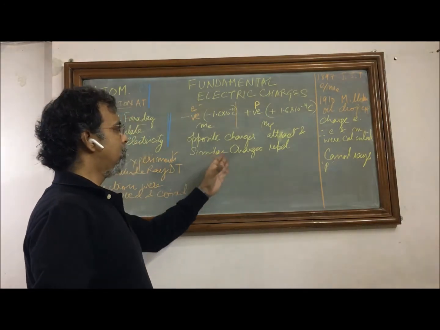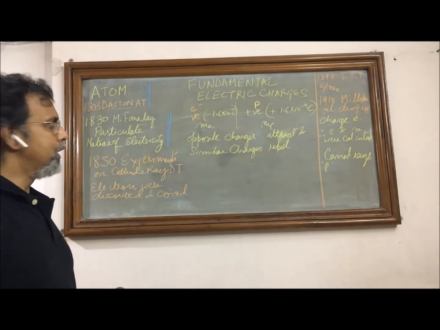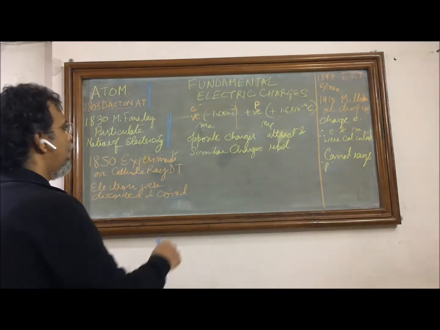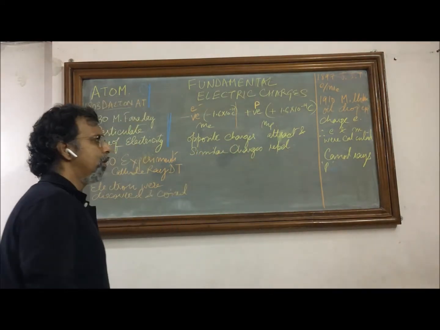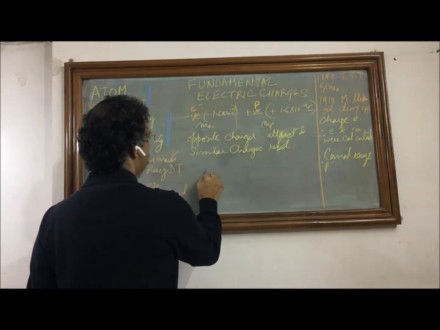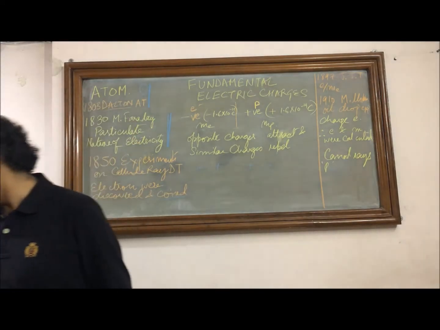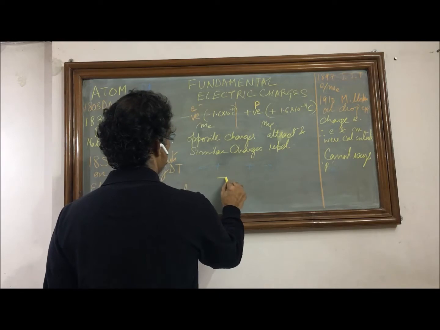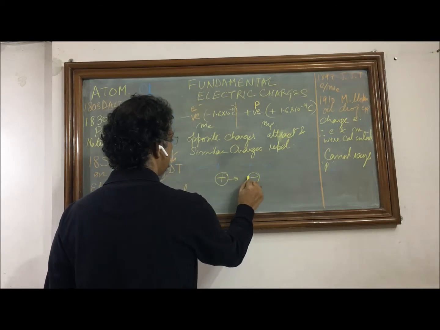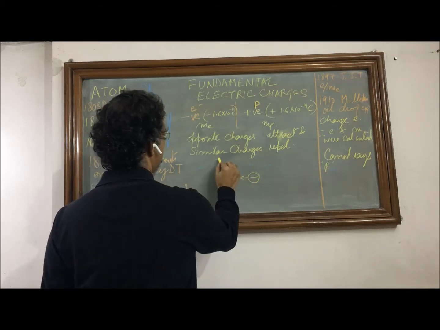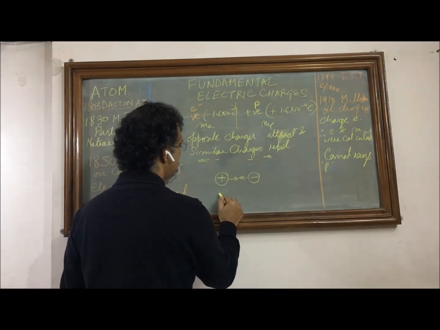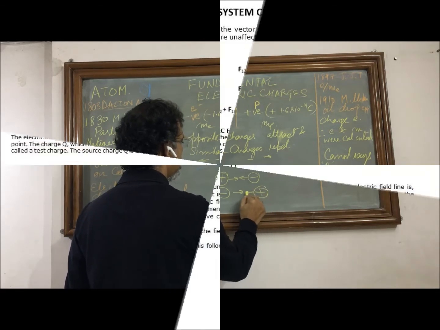However, there is no mathematical relation between the positivity and negativity. Then the fundamental property of these charges is that opposite charges attract and similar charges repel, which means if we have two positive charges, they will have a force of repulsion. If we have two charges like this, one negative, one positive, they will attract each other. Similarly, if we have two negative charges, they will also repel each other, and if we have the other way, they will attract.